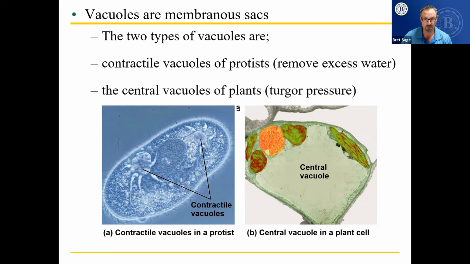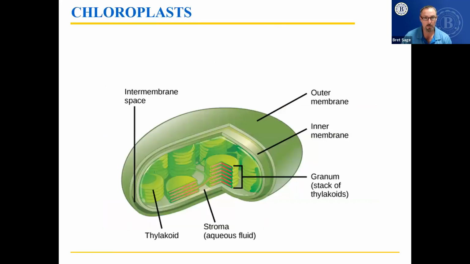When your lettuce is wilted, it's because the water has been driven out either by heat or just drying. Here's a picture showing a chloroplast from your textbook. It shows you the different areas, the outer and inner membranes. You can see a thylakoid is an individual one of these green pancakes.